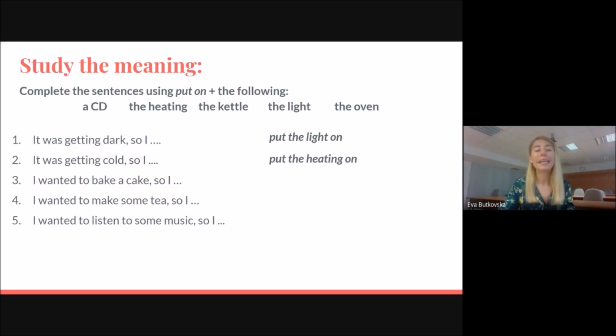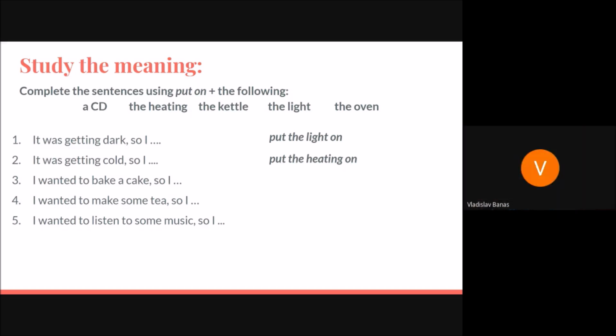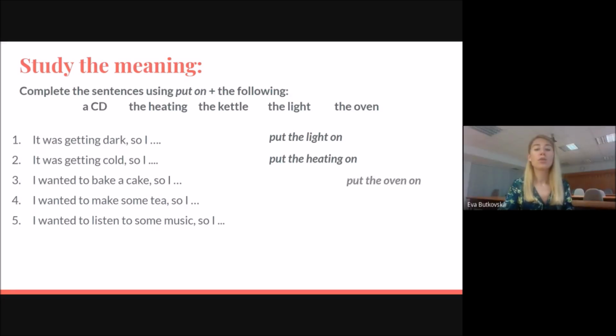Number 3. I wanted to bake a cake, so I put on... Put on the oven. Very good. Put the oven on or put on the oven. Both of these forms are correct. So it is really up to you whether you want to say put the oven on or put on the oven. What about number 4?